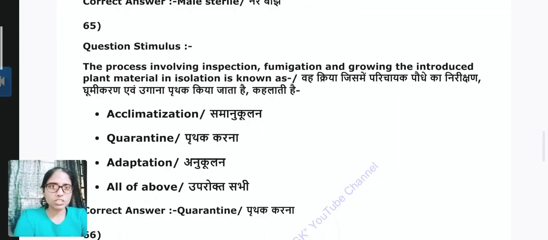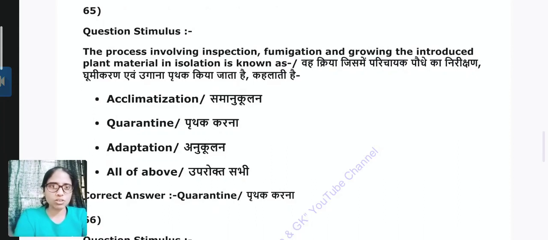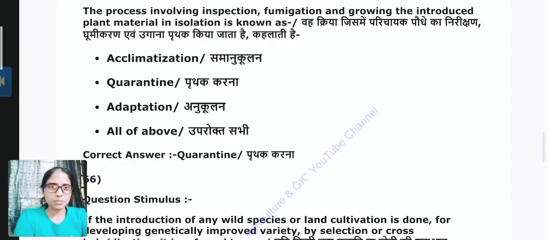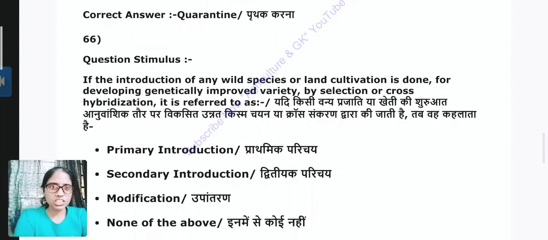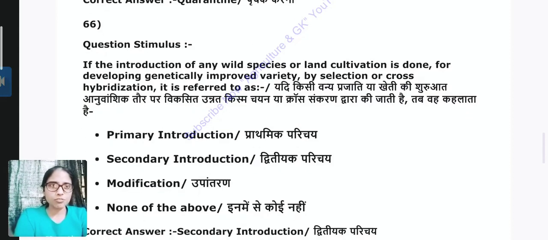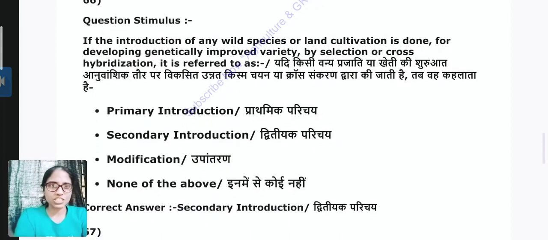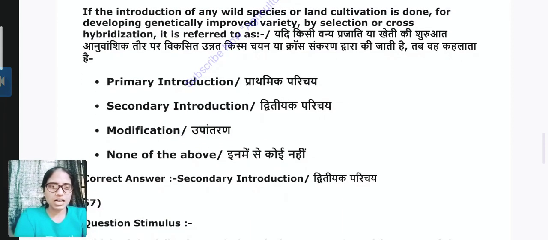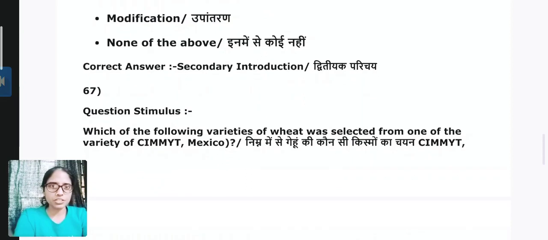Question 65. The process involving inspection, fumigation and growing the introduced plant material in isolation is known as, answer is B, which is quarantine. Question 66. If the introduction of any wild species or land cultivar is done for developing a genetically improved variety by selection or cross hybridization, it is referred to as, answer is secondary introduction.